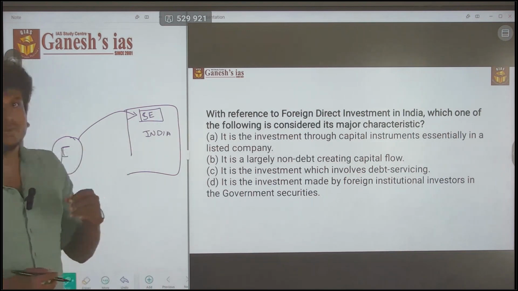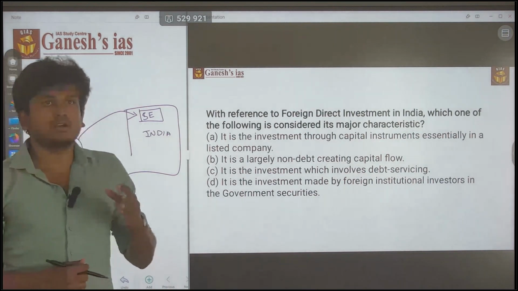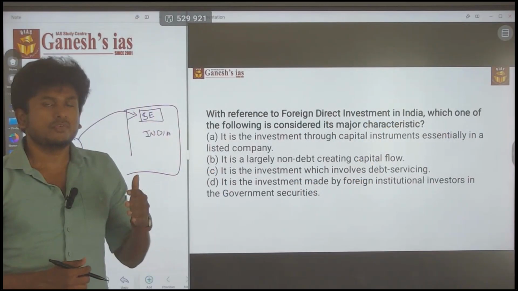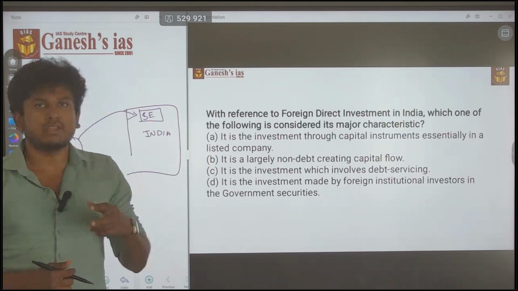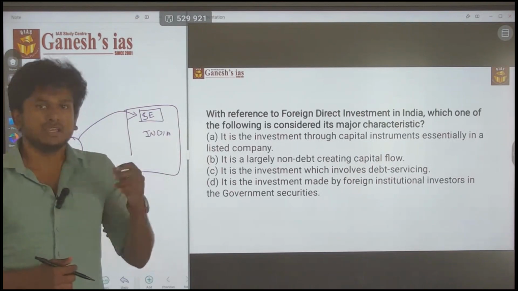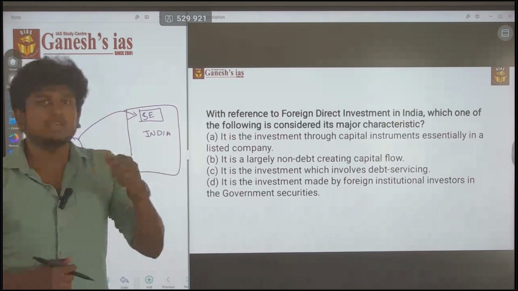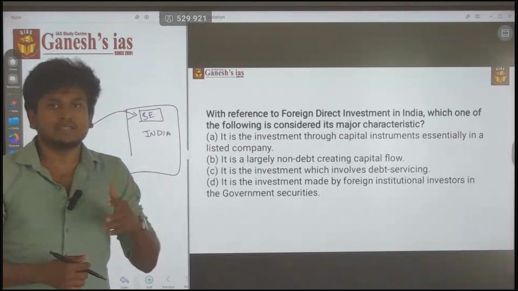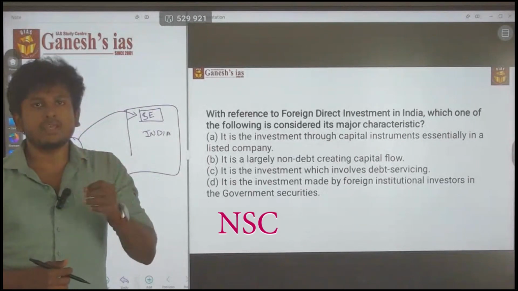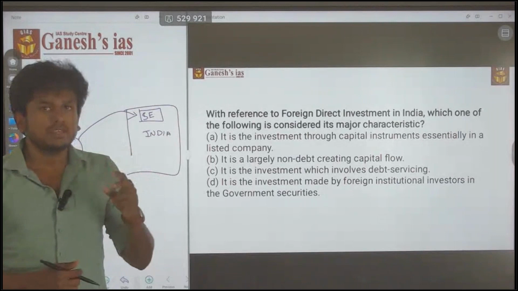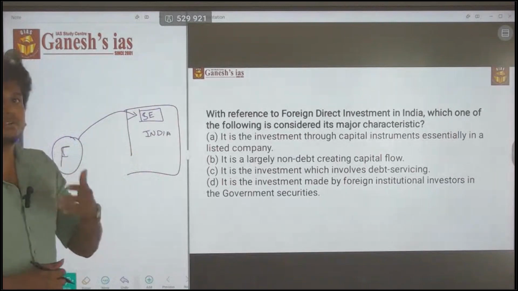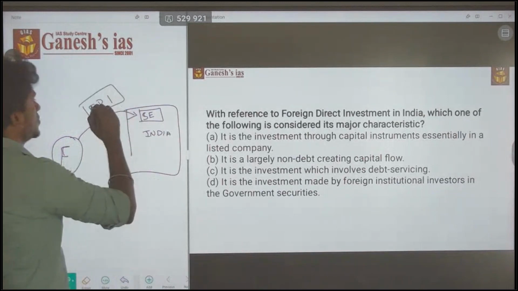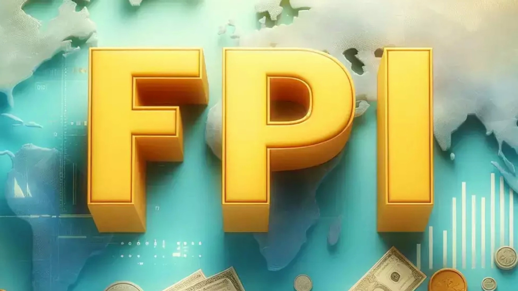The person is ready to invest money in a company like Reliance or Tata. If a foreign person invests money in Tata or Reliance shares, he comes to the Indian stock exchange, BSE or NSE, and buys certain shares, thereby investing money. That way of investment is called foreign portfolio investment. So this is called FPI.